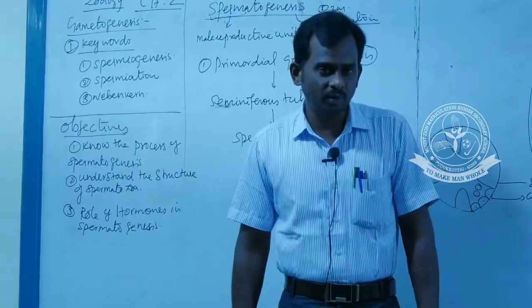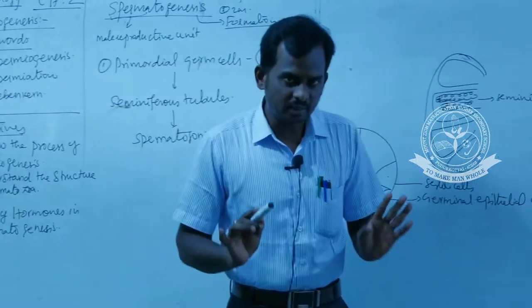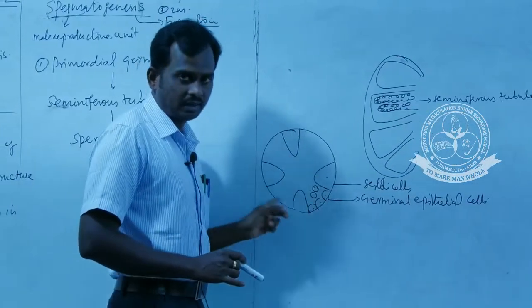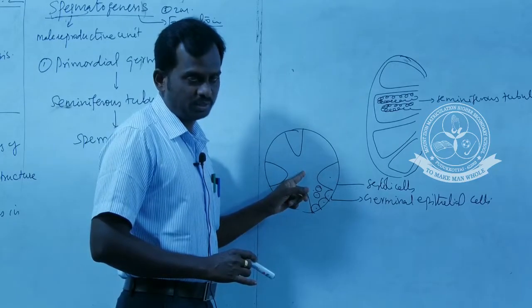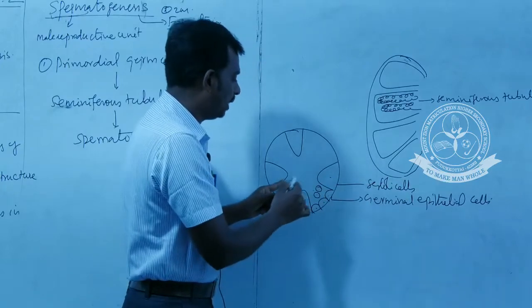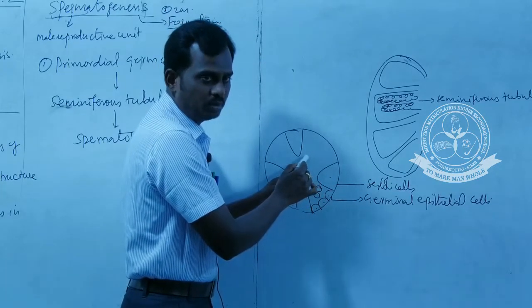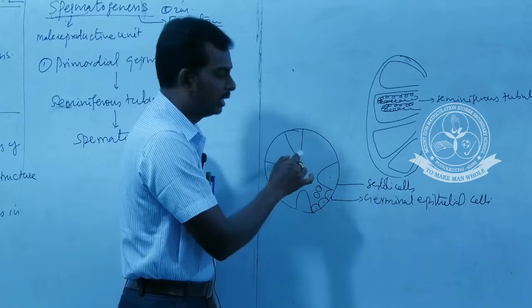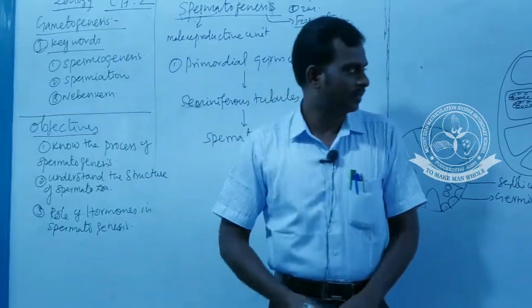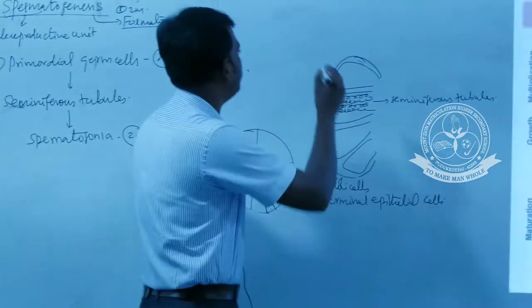The next process is spermiation. What is meant by spermiation? It is nothing but a process, this is the structure of the seminiferous tubules, the release of the formed spermatozoa into the seminiferous tubules, or the lumen of the seminiferous tubules. This process is called spermiation. So we have to understand the three main processes.